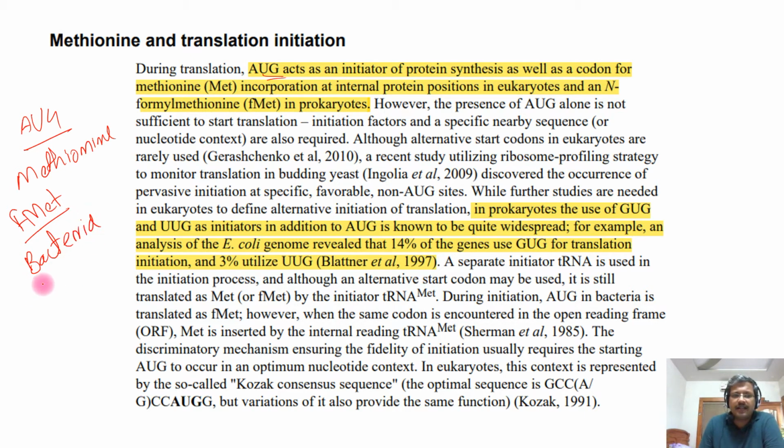And in the case of mitochondria and plastids, it is adding formylmethionine as the first amino acid, not otherwise. Within the protein sequence, if the AUG is standing in an internal position, then it will be coding for methionine itself, in all organisms, including mitochondria, plastids, eubacteria, archaebacteria, and eukaryotes. Keep that point also in mind.